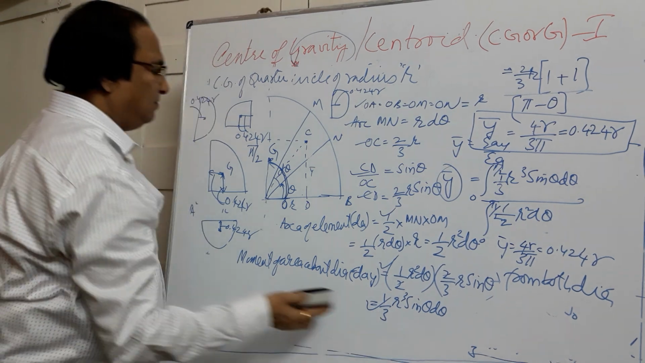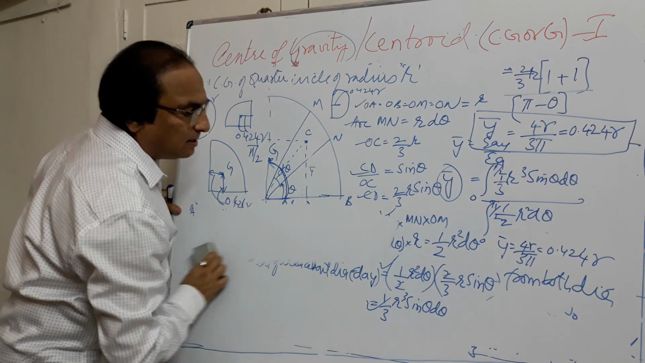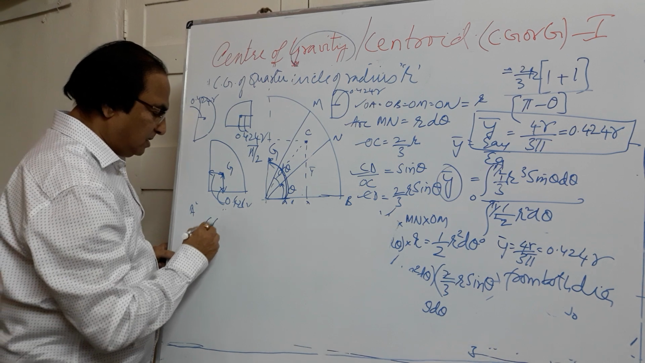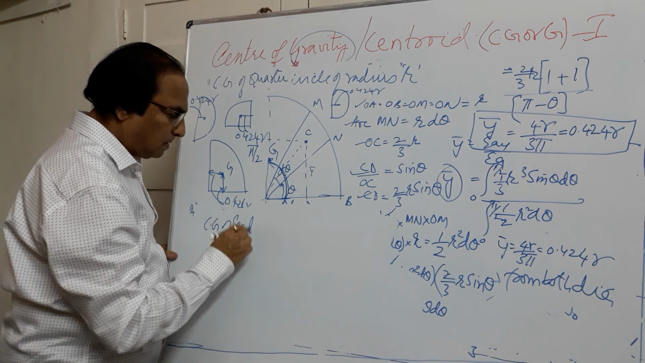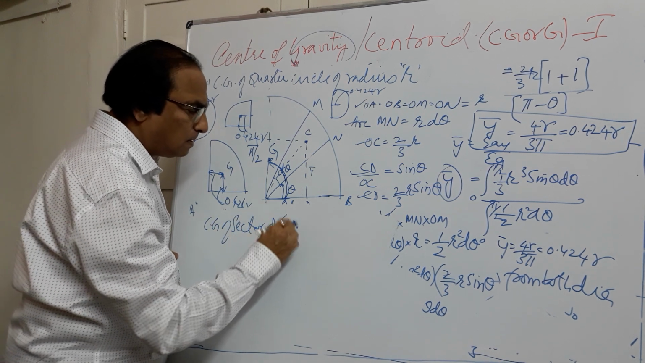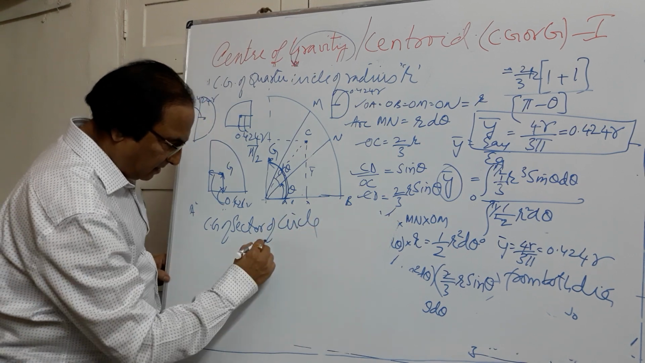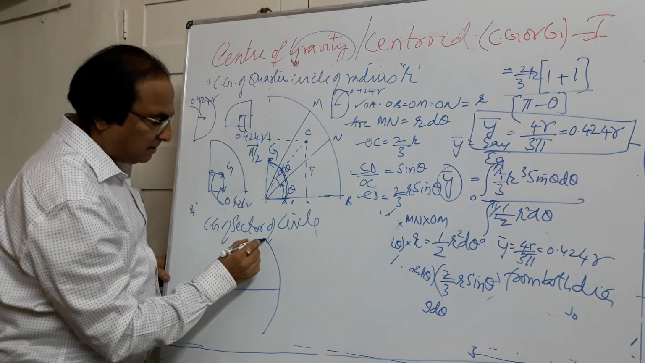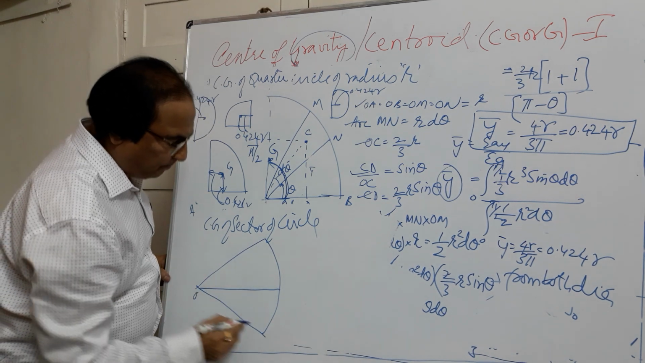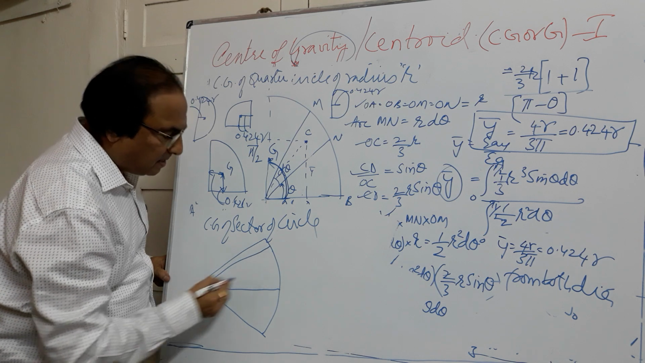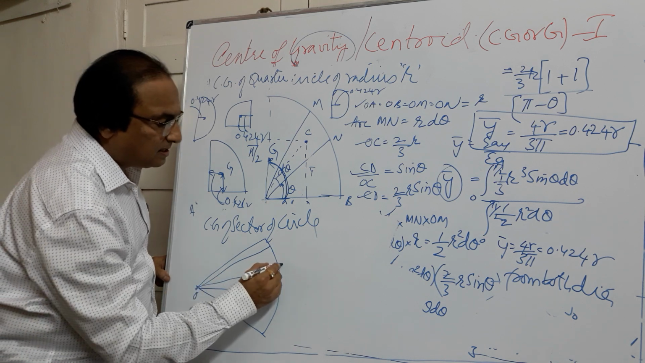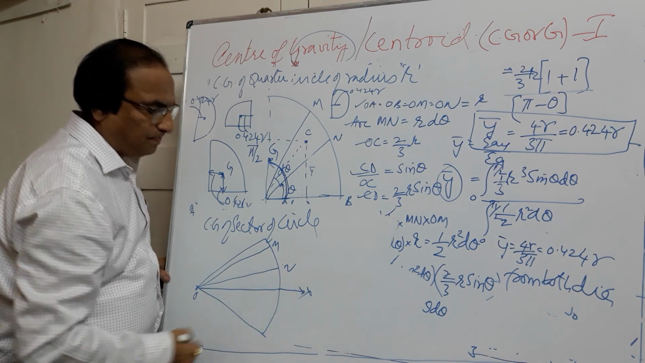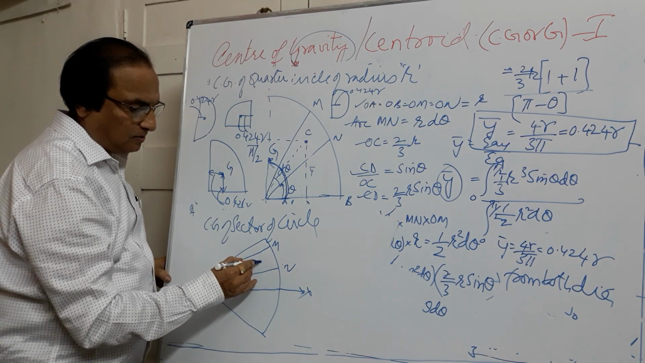Another figure we very rarely come across is the sector of a circle, the CG of a sector of a circle. Suppose I take a sector of a circle, with O as the center, this is the sector of the circle. If I consider an elemental strip here, this is again N, this is your X. So here this is your centroid.